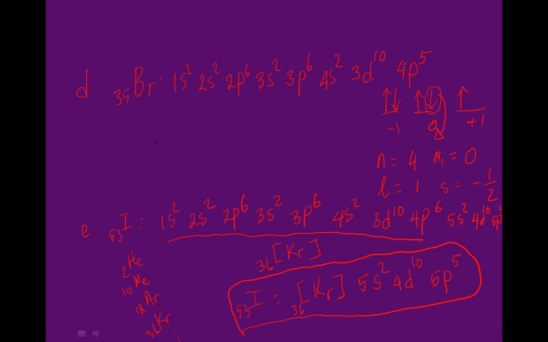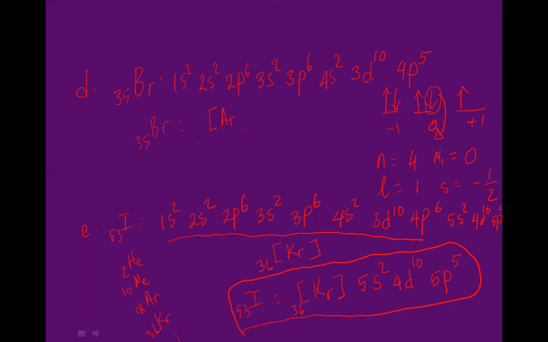For example, for bromine 35, how can I make it simple? 36 cannot be used, so 18 can be used.